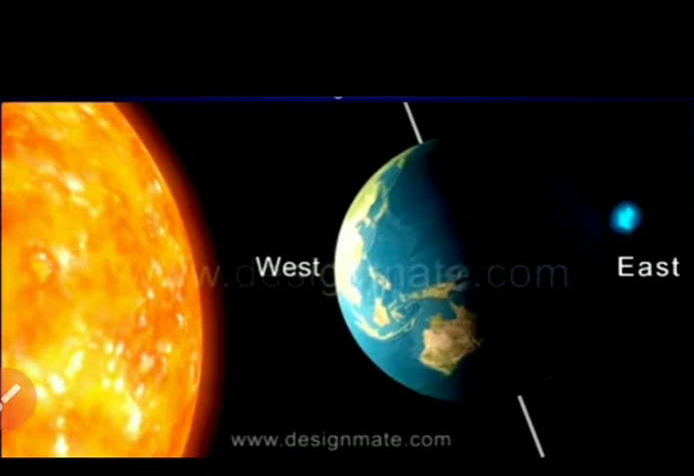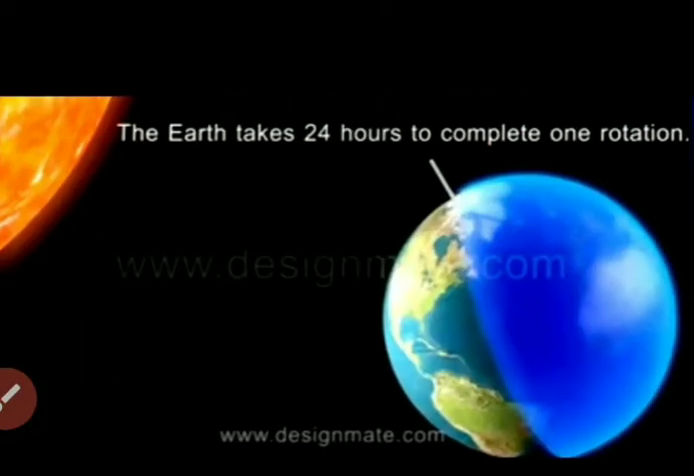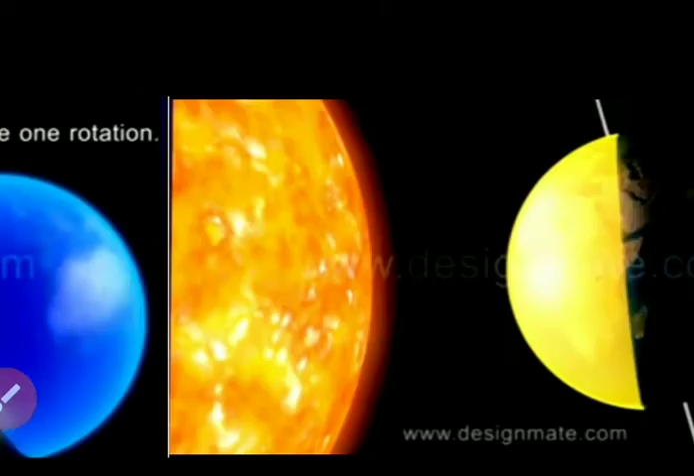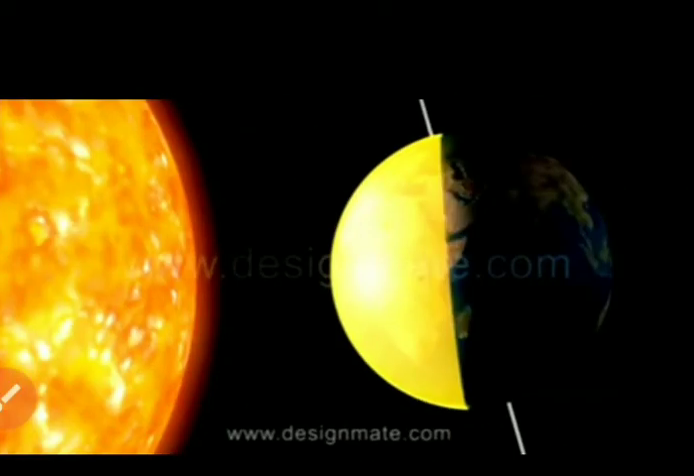The rotation is from west to east, and it takes 24 hours to complete one rotation. And due to this rotation and positioning of the earth to the sun, only one part of the earth can face the sun at any given time. Hence, the part that faces the sun is daytime while it is night on the other side of the earth, which is away from the sun.